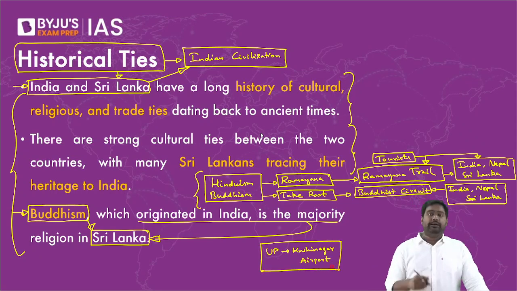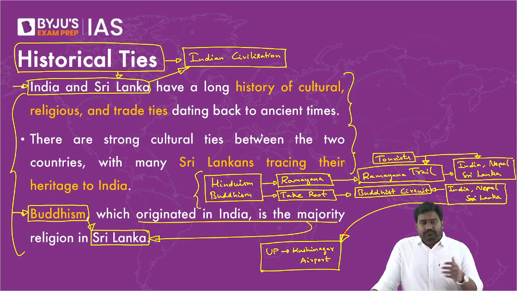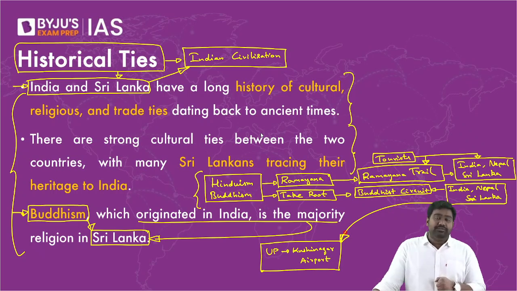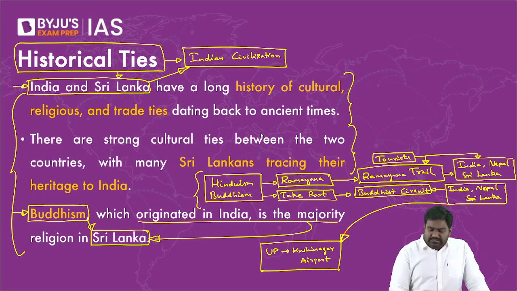So when this airport was inaugurated by the government of India and the UP government, we had invited Sri Lankan leaders to participate in the inauguration. All right? The Rajpaksa brothers, who were in power a few years ago, right? They and their family members were invited for the inauguration ceremony of Kushinagar Airport in UP. What does it signify? It signifies that we are exploring our Buddhist connections. We invited Sri Lankan leaders to show that this is part of the Buddhist Circuit initiative.